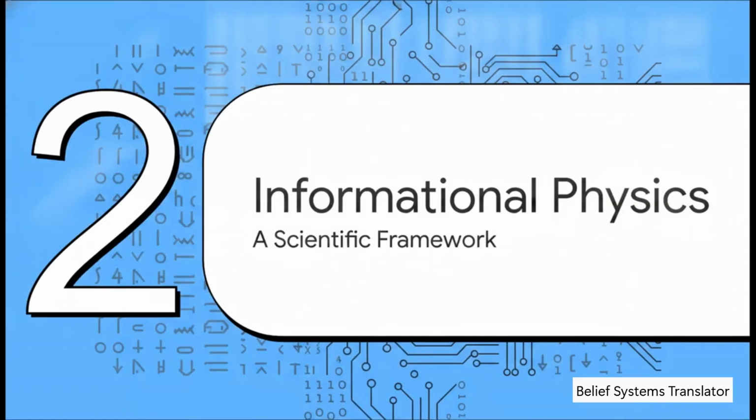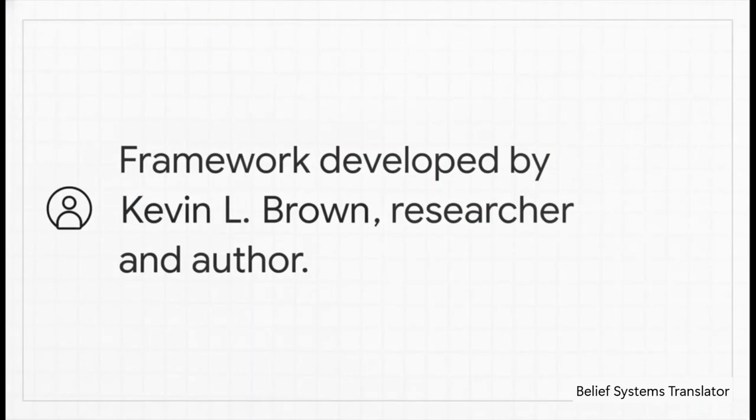Which brings us to Section 2, Enter Informational Physics. Let's see how all of this builds into our modern understanding. Now, before we get into the nitty-gritty details, it is absolutely essential to credit the mind behind this entire framework. The concepts and the incredible custom AI tool we're discussing today were developed by Kevin L. Brown. He's a researcher, inventor, and author who essentially realized, hey, we can actually translate ancient symbolism directly into modern physics.